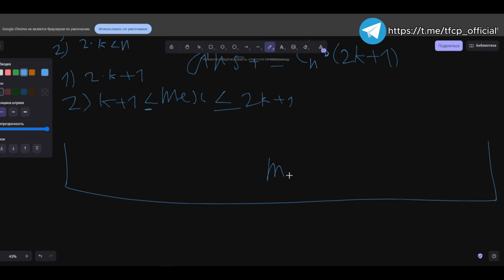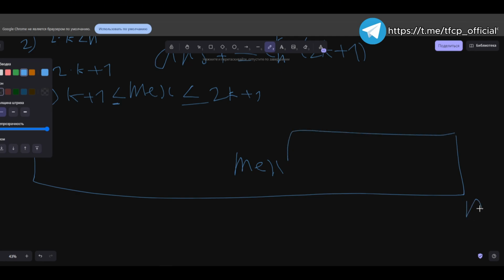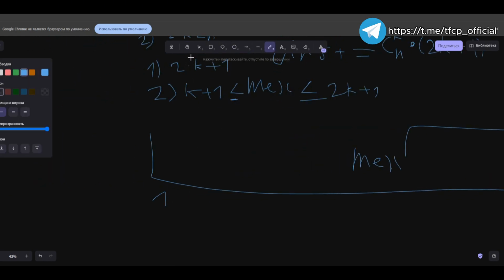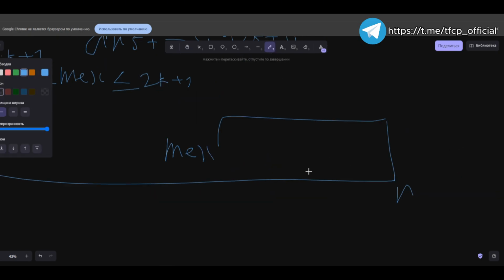Based on this, from where the mex is exactly located, we can precisely calculate the answer. That is, let the mex be located somewhere around here. What does this mean? It means that we will have an element here, and let's say we have one here. Here we have 2k plus 1, and accordingly, from the remaining elements, we have a permutation.